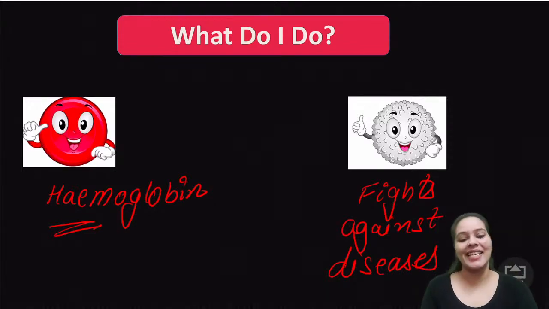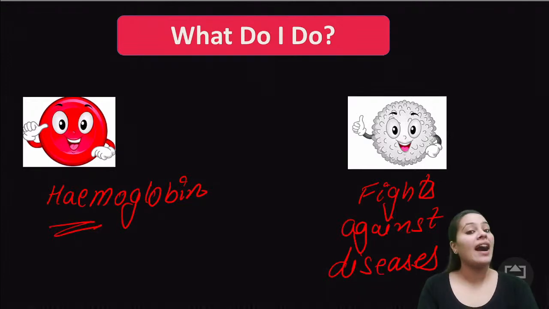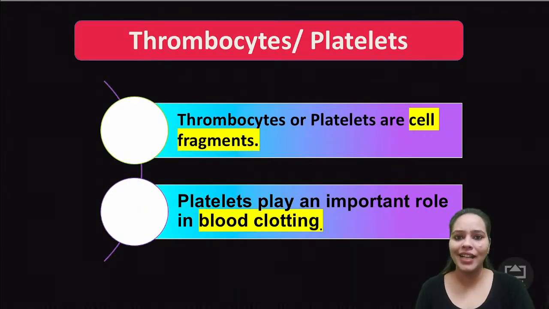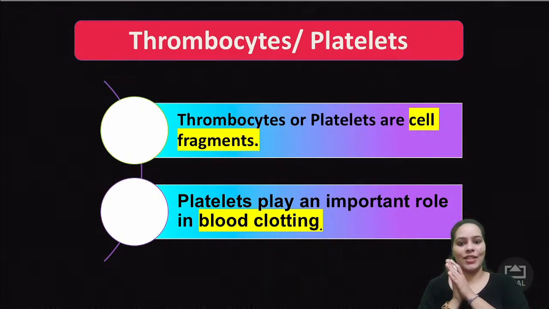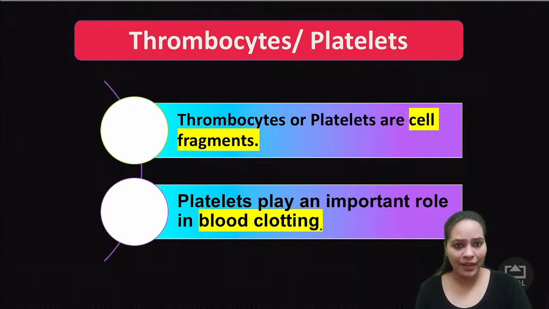Against the diseases. So that's the function of your WBC and RBC. I hope till here everything is clear to you kids. And now we will move forward with the third one, that is your thrombocytes, or also known as platelets. Okay. Now thrombocytes or platelets are the cell fragments.